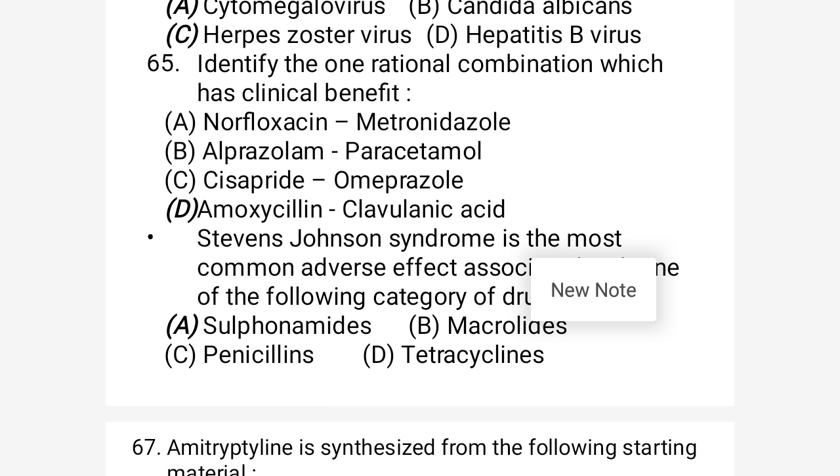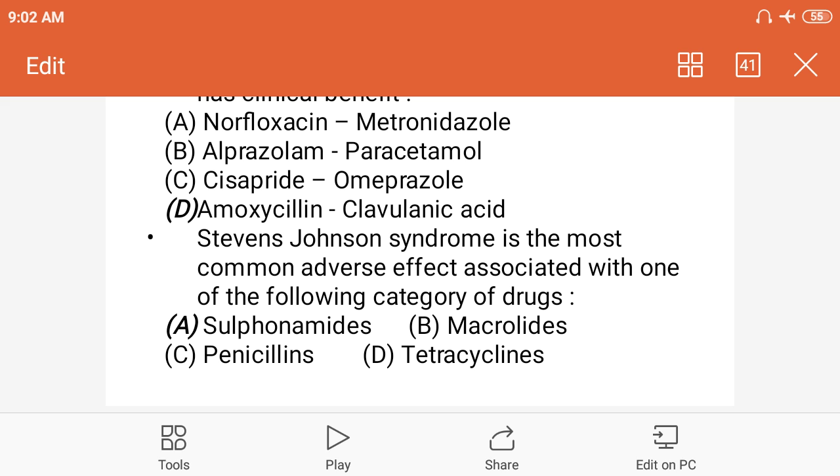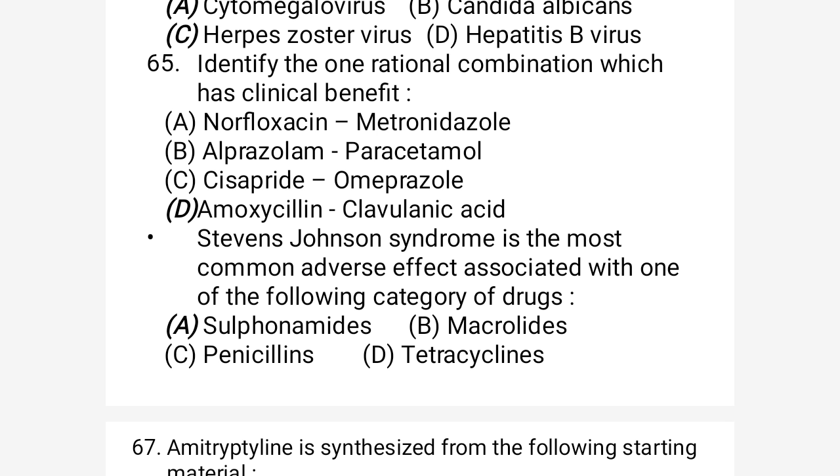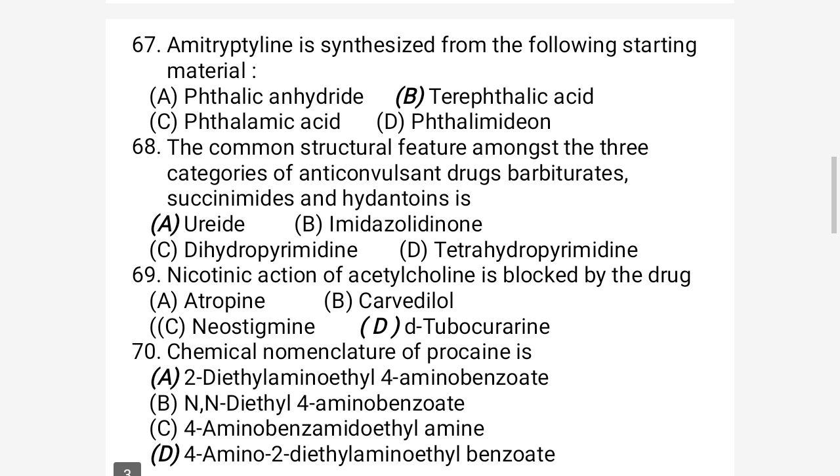Next question: Stevens-Johnson syndrome is the most common side effect associated with one of the following categories. Option A is sulfonamides, option B is macrolide antibiotics, option C is penicillins, and option D is tetracyclines. As we know, Stevens-Johnson syndrome is a side effect of the sulfonamide category of drugs. So this is a direct question from pharmacology.